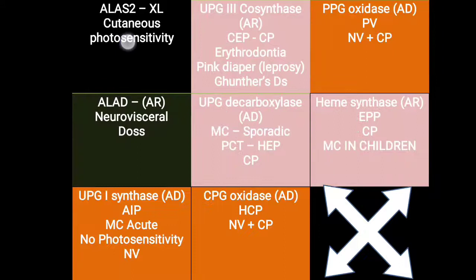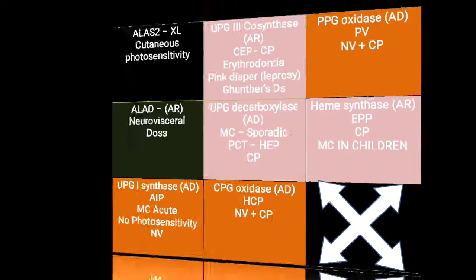Further, all about these different porphyrias we have also discussed. Particularly for this CEP, you have to remember it is frequently asked as erythrodontia and Gunther's disease. So that's all about CEP, congenital erythropoietic porphyria.